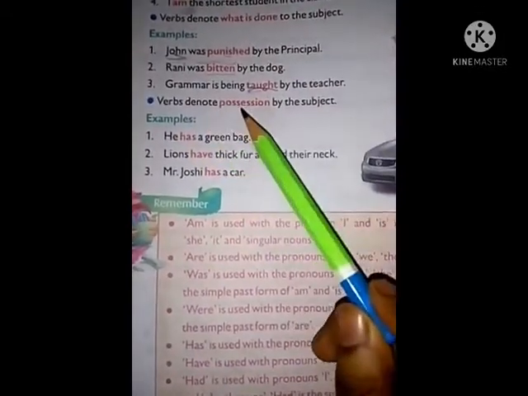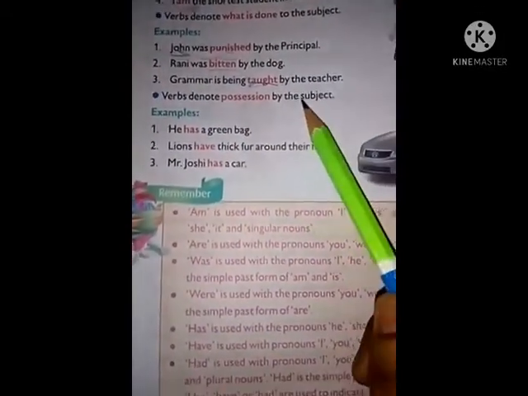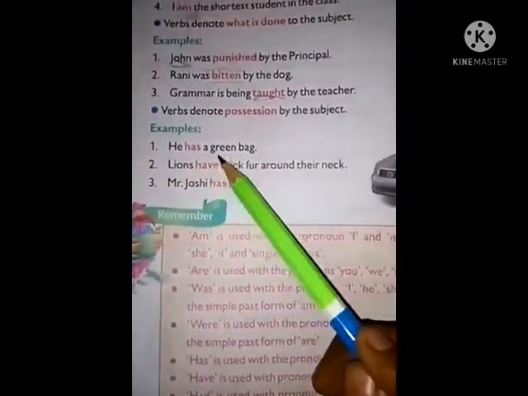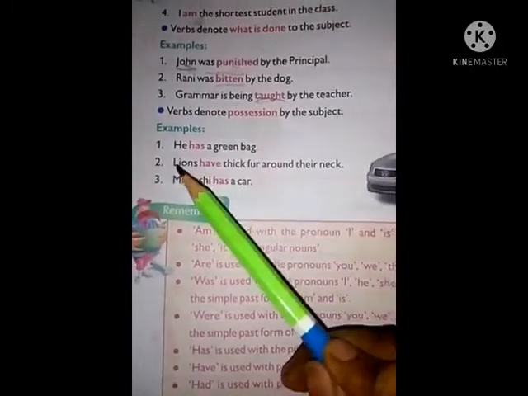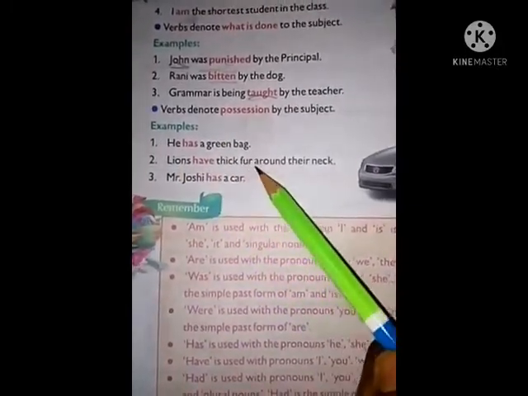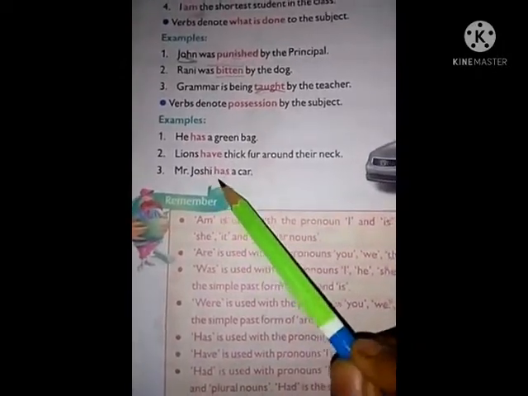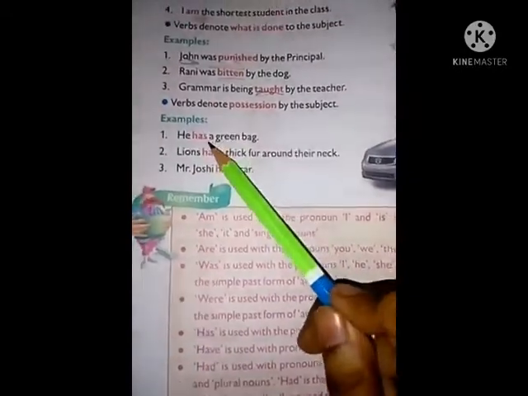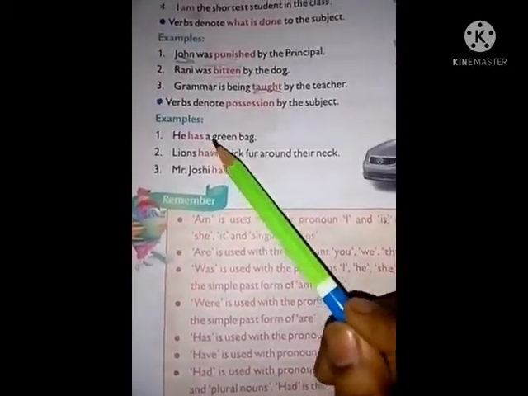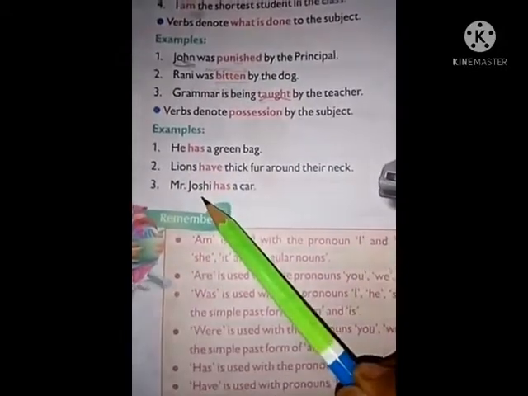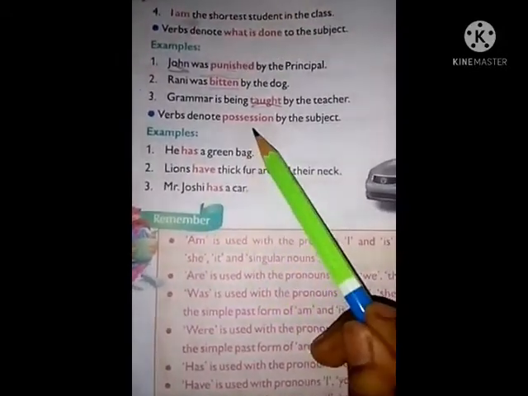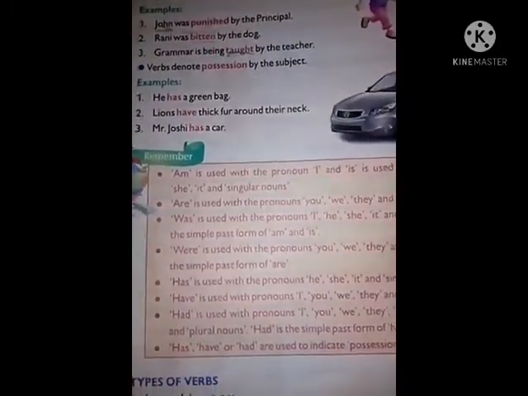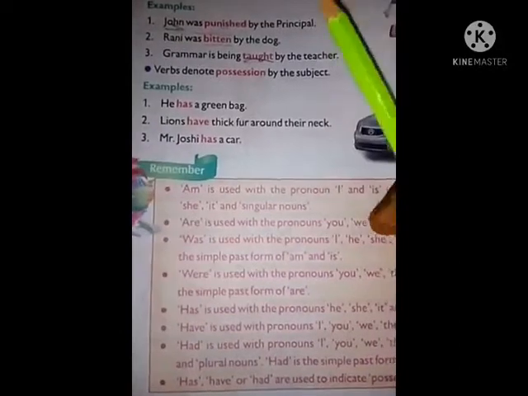Okay, verbs denote possession by the subject. What he or she has, what I have. He has a green bag. Lions have thick fur around their neck. Mr. Joshi has a car. So in these sentences the verbs denote what the subject has, and verbs denote possession by the subject. Understand?